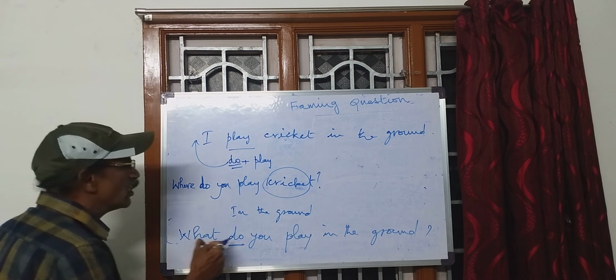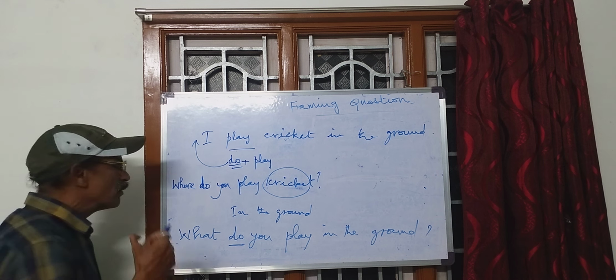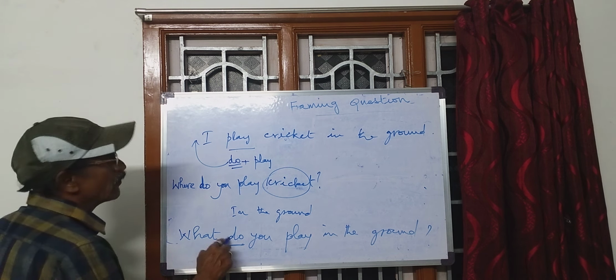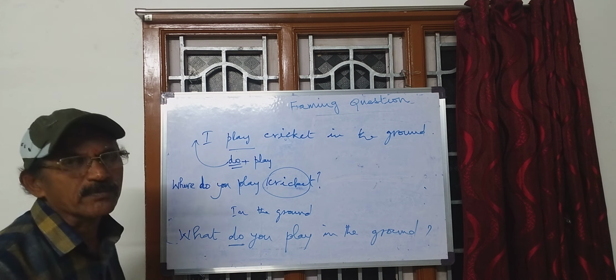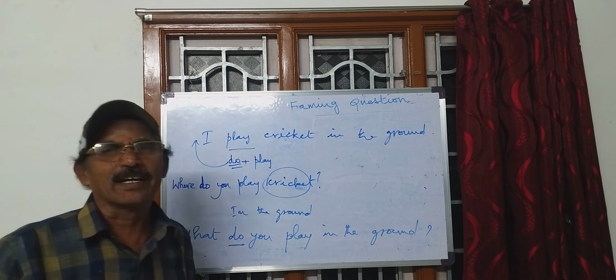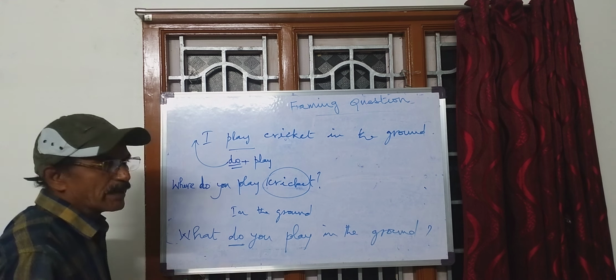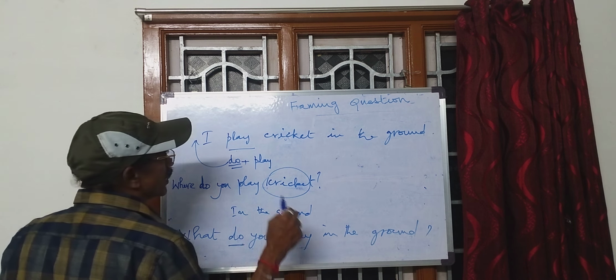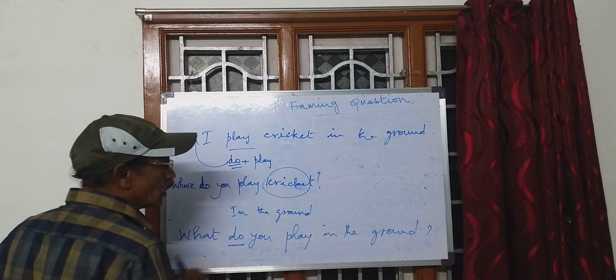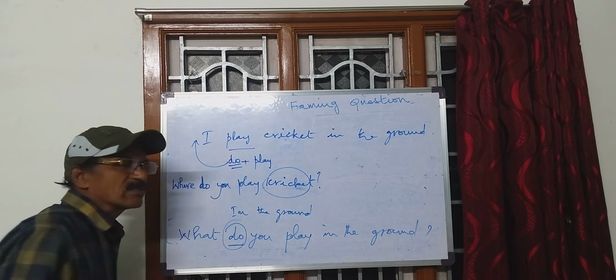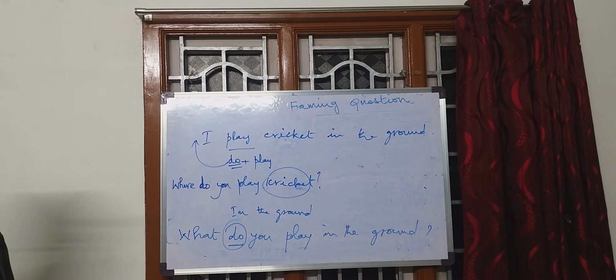It means that the verb comes first. If the verb is at the beginning, that is a question. If the verb follows the subject, that is a statement or affirmative sentence. So all the statements can be changed into questions by putting the operator, the sentence operator, before the subject.